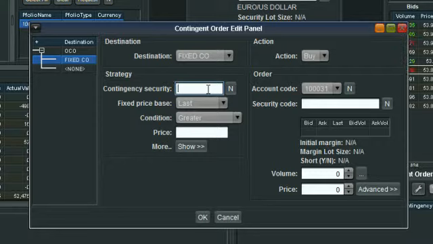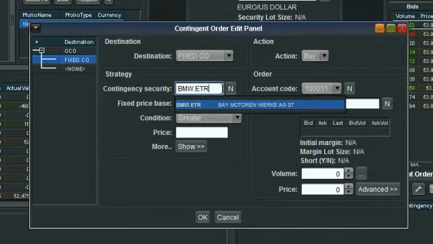So the first one we're going to do, let's say take profit. So we've gone short BMW at around that 54 mark. So what we want to do now is specify where we want our take profit. We now need to fill in firstly the equity that it is we're trading, the equity CFD that we're trading.